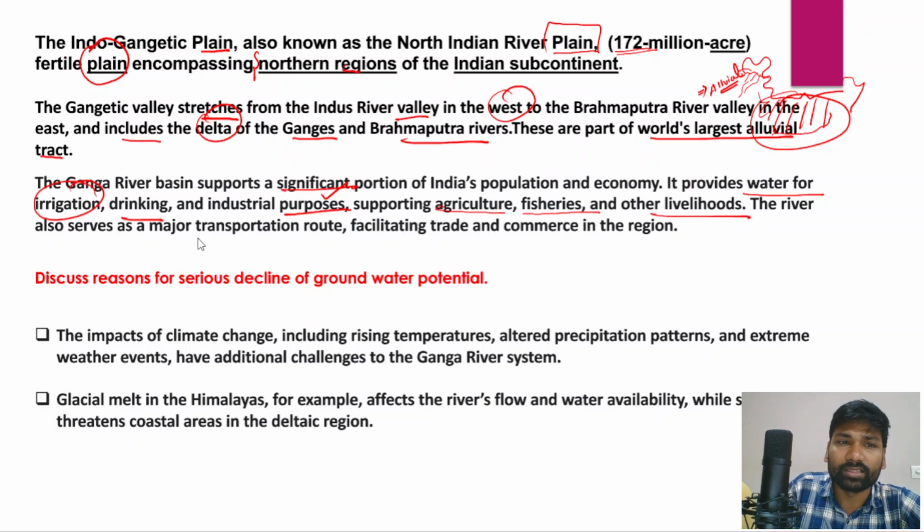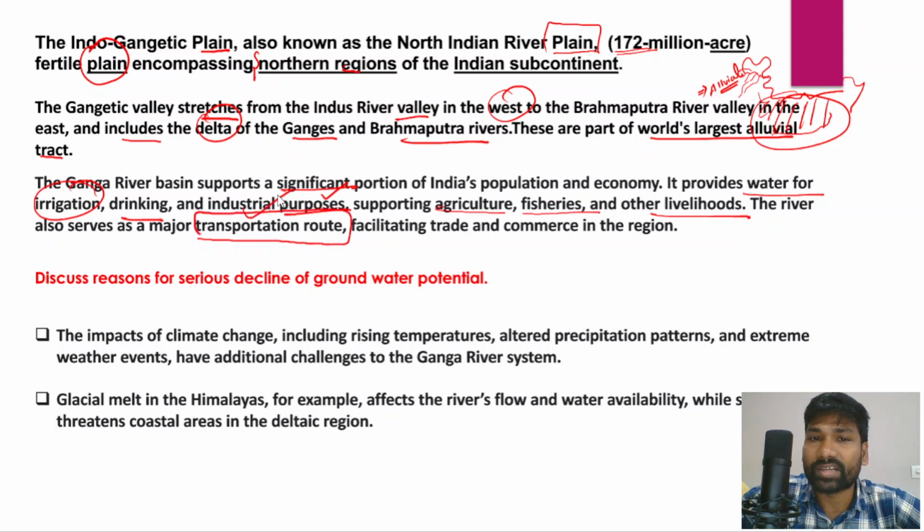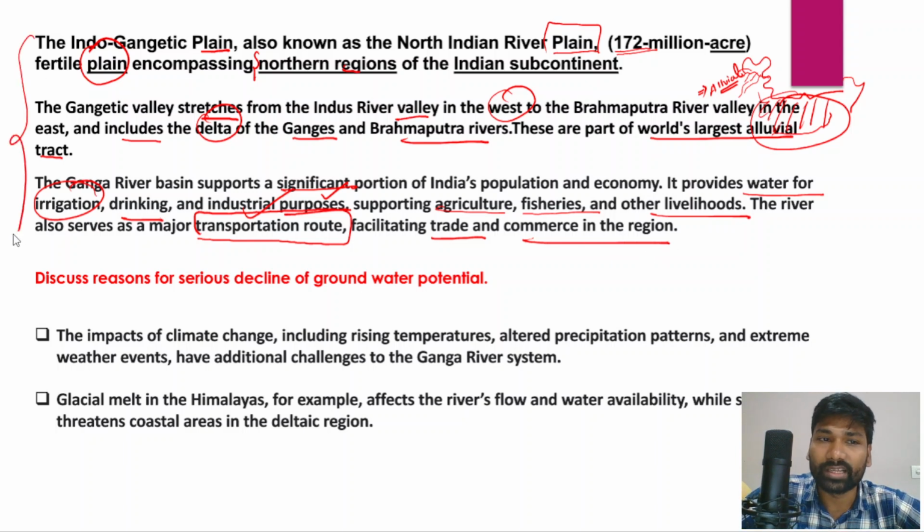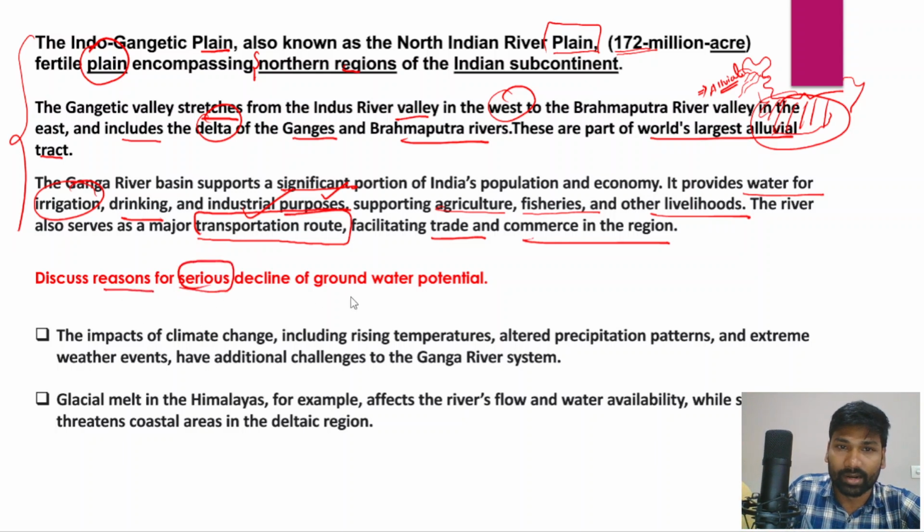And in fact, these rivers also serve as major transportation routes. They also facilitate trade and commerce in the region, right? So this is how you could write an introduction to this question, and then you have to mention some reasons for the serious decline in the groundwater potential of the Ganga River.